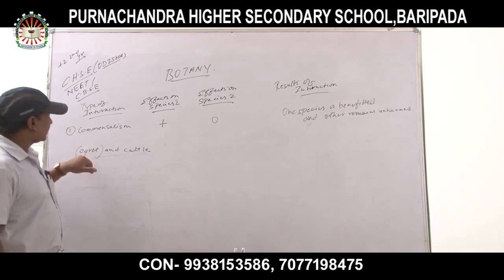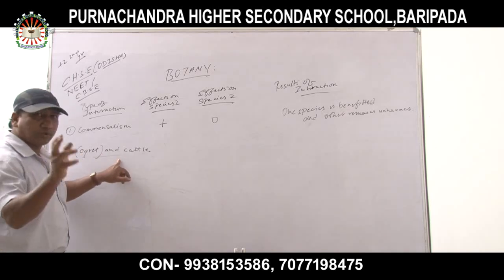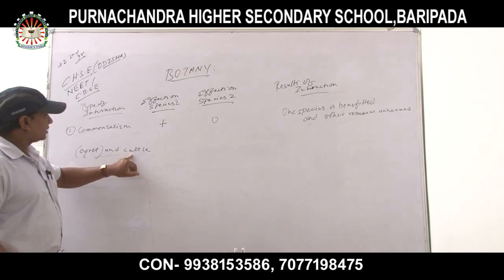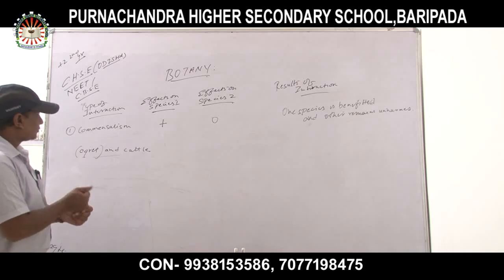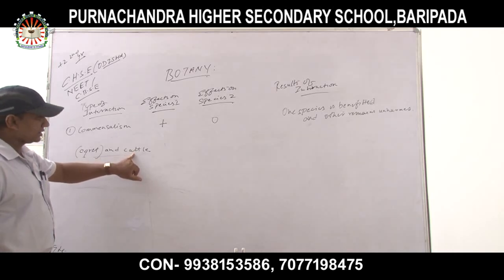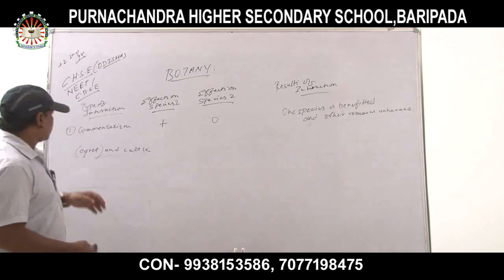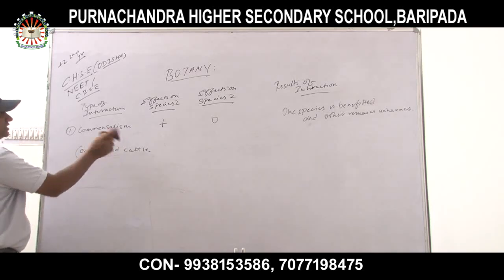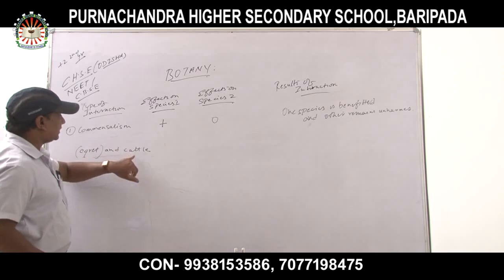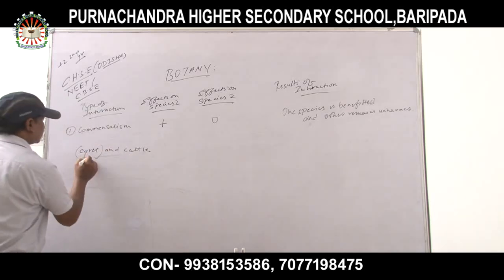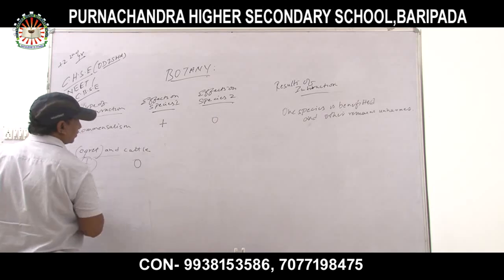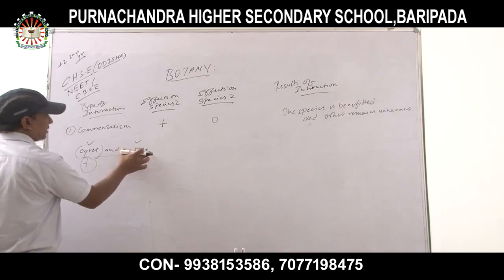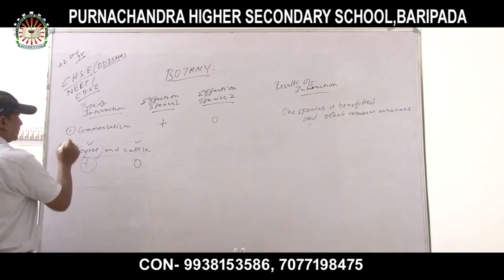As the cattle moves, the egret moves with it, and the cattle remains unharmed because it is not affected by any action of the egret. So this is the best example of commensalism: egret is positive and cattle is 0. Here the egret is benefiting and the cattle remains unaffected. Okay? Next.